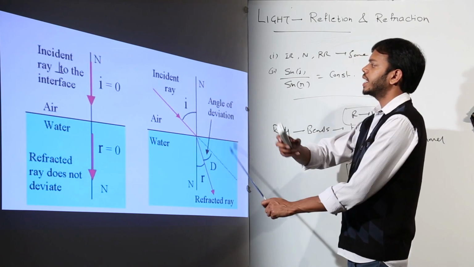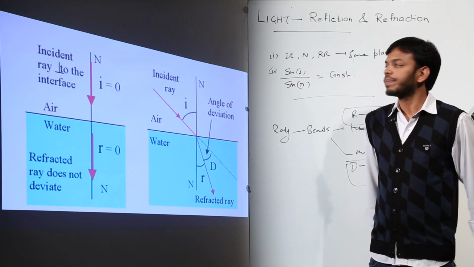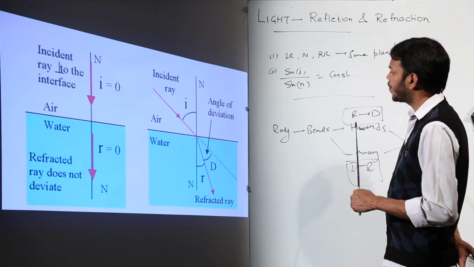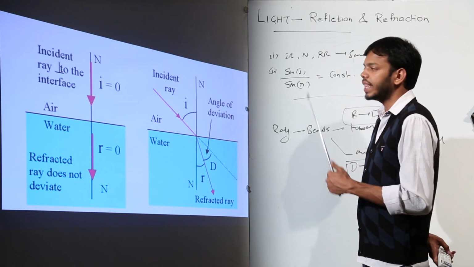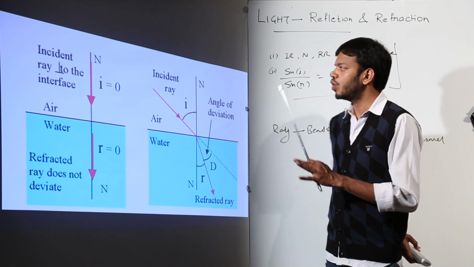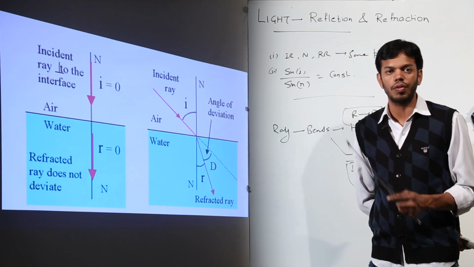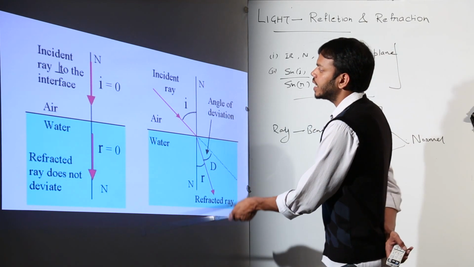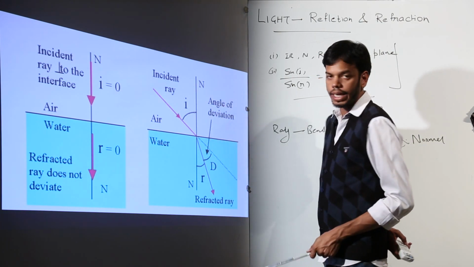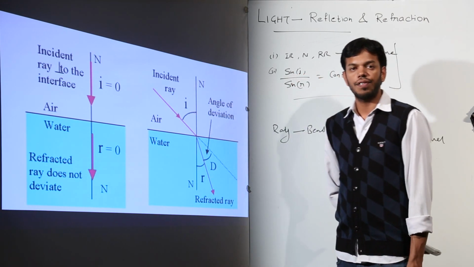Alright, now the next point. This ray diagram shows you two things. Number one, as we have discussed, the angle of incidence and angle of refraction have a common ratio, which is given by Snell's law, which we are going to talk about. But for now we know that if there is an angle of incidence, there will be an angle of refraction as the ray is traveling from rarer to denser. But if the ray is traveling straight along the normal, that is, the angle of incidence is 0, then the angle of refraction will also be 0 and there will not be any refraction.